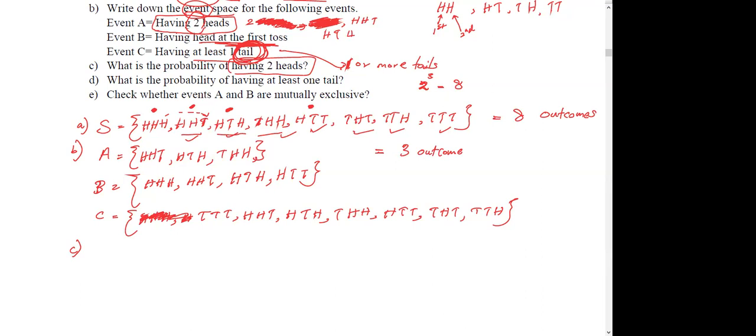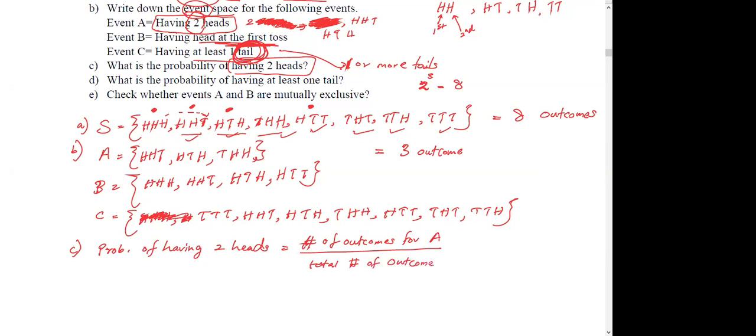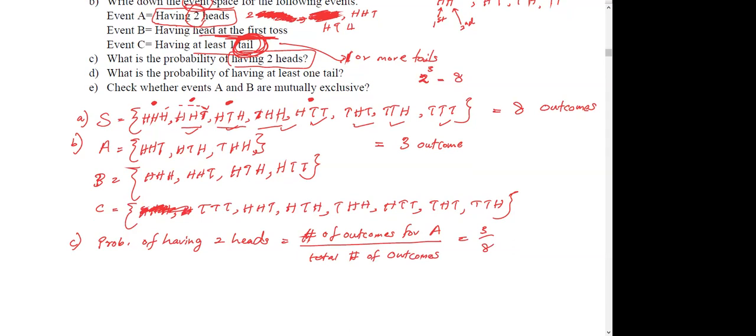So simply you can use these two numbers to get this probability. Probability is like a relative frequency, right? I'll write probability of having two heads equals number of outcomes for that particular event, number of outcomes for A, divided by the total number of outcomes, which means 3 over 8. You can simplify this or keep it as a fraction. Okay.